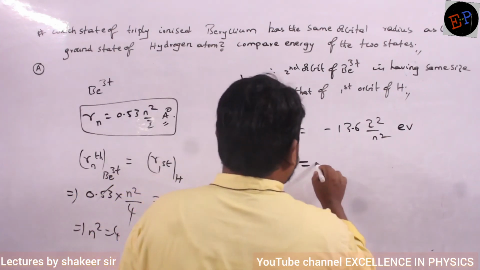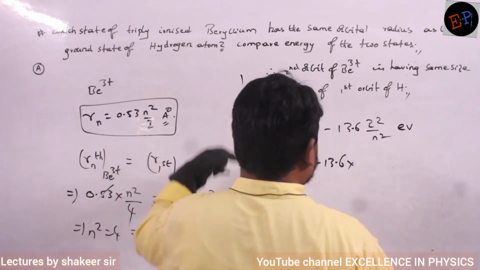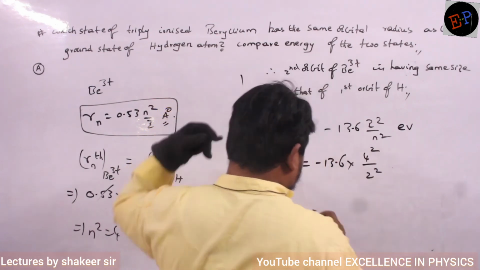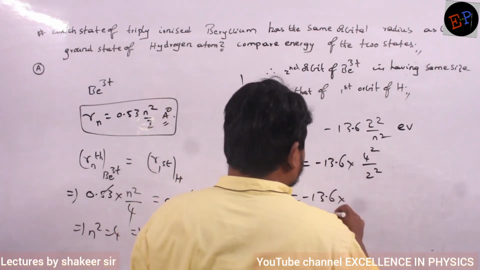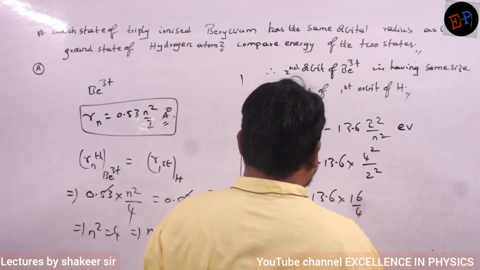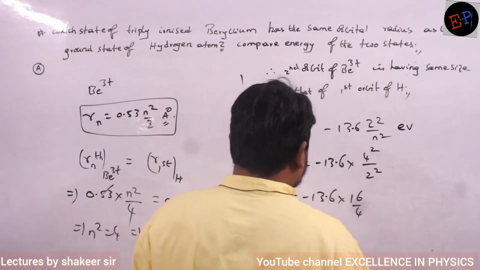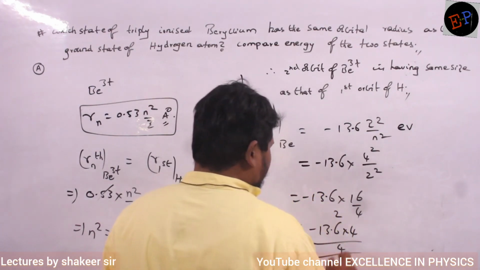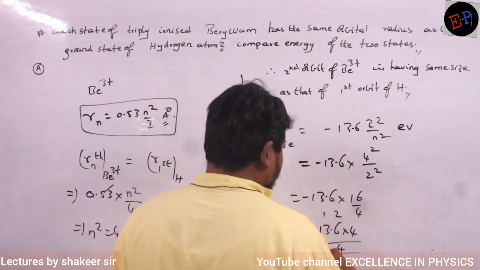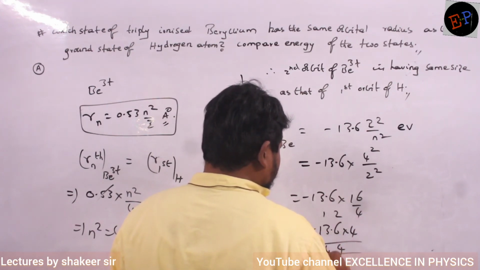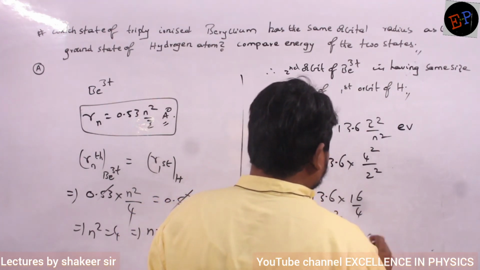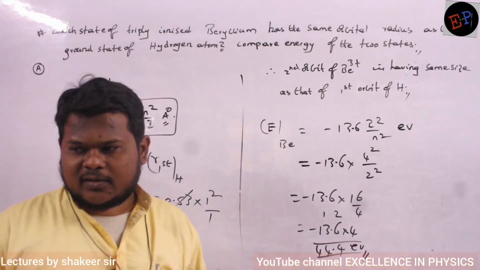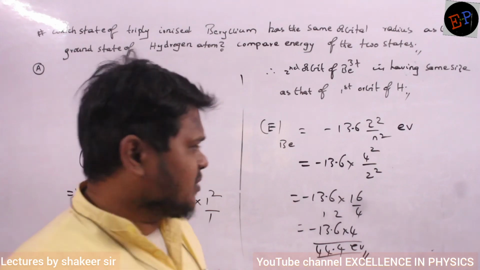So minus 13.6 multiplied by Z value 4, 4 square, divided by which orbit? Second orbit, 2 square. So minus 13.6 multiplied by 16 divided by 4. So minus 13.6 multiplied by 4. Do this calculation: 6 4s are 24, 4 3s are 12, 14, 4 1s are 4, so 54.4 electron volts. So that is the energy of the second orbit of beryllium. Are you able to understand?